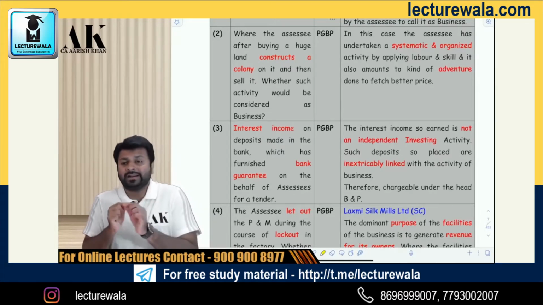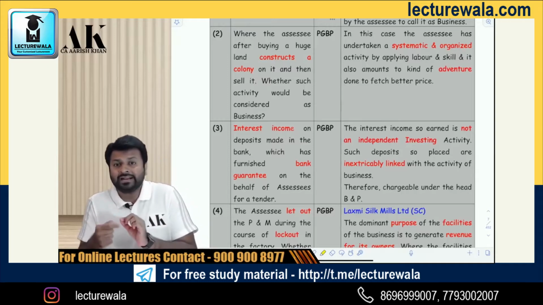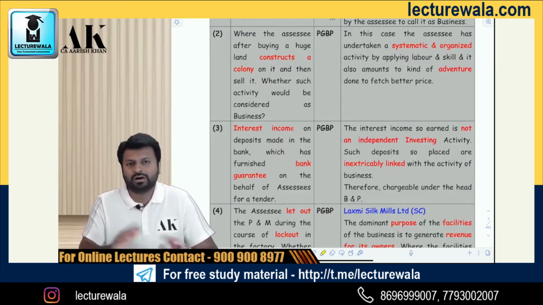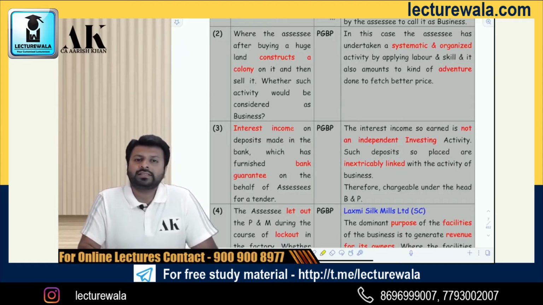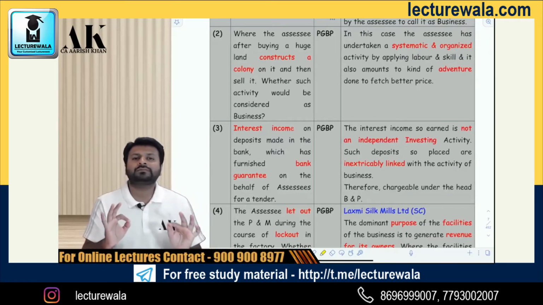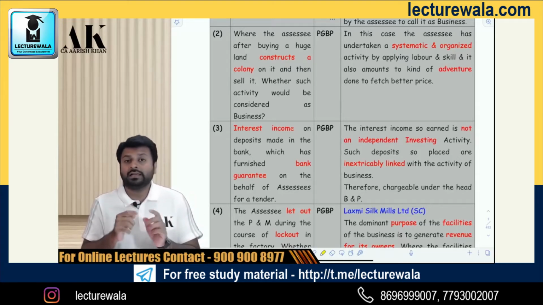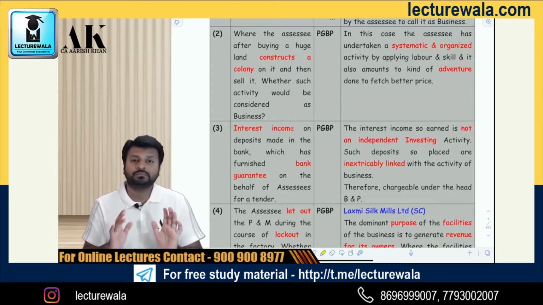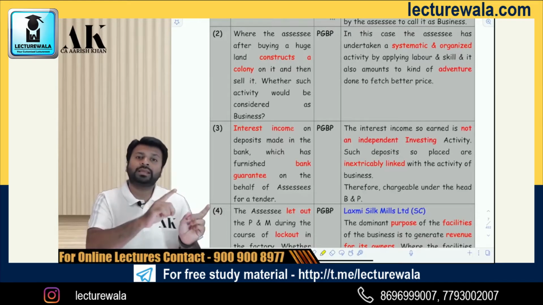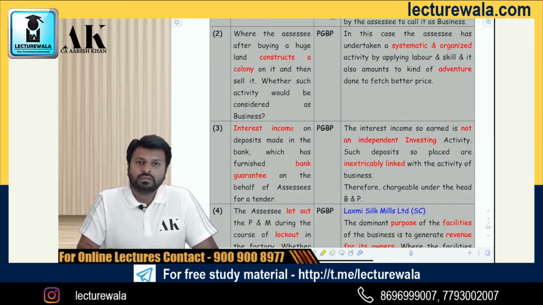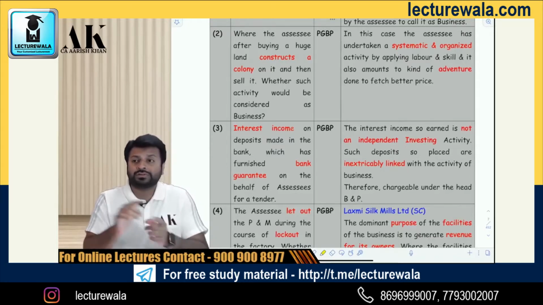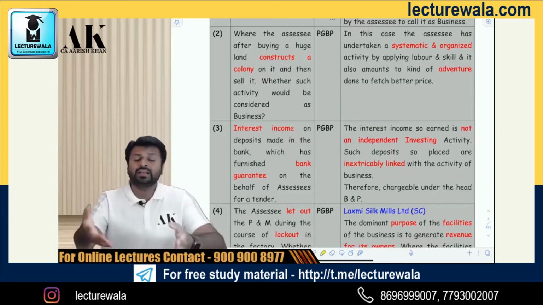If the interest income is related to business, if the earning of that interest is related to business, then it comes under PGBP, or else IFOS. Example: there was one assessee who wanted a contract. The tender giver said, we don't believe that if you take the contract, you will complete it on time or do it properly. So if you want the contract, you have to furnish a bank guarantee of 5 crore rupees. So for that, I made an FD in SBI of 5 crore rupees, from where I got some interest. The reason for making that bank guarantee and fixed deposit was so that I can give that bank guarantee to the other person so that he gives me the contract.